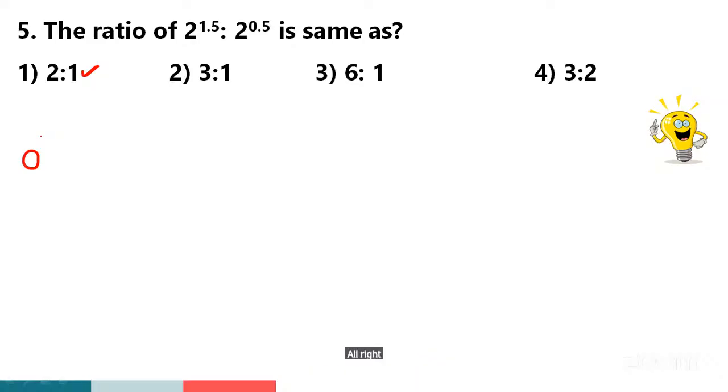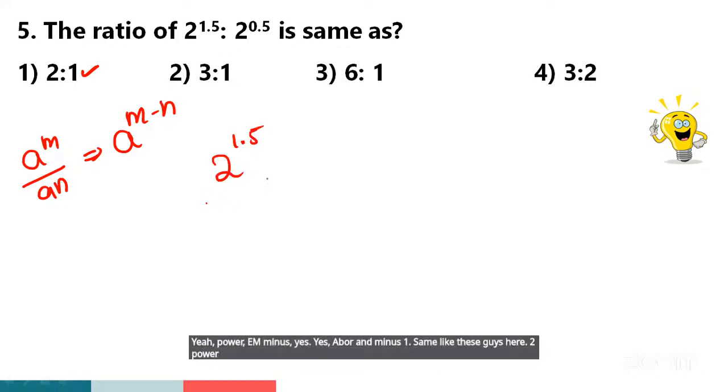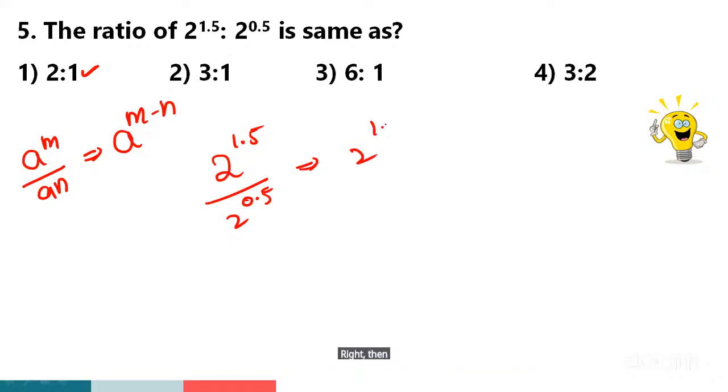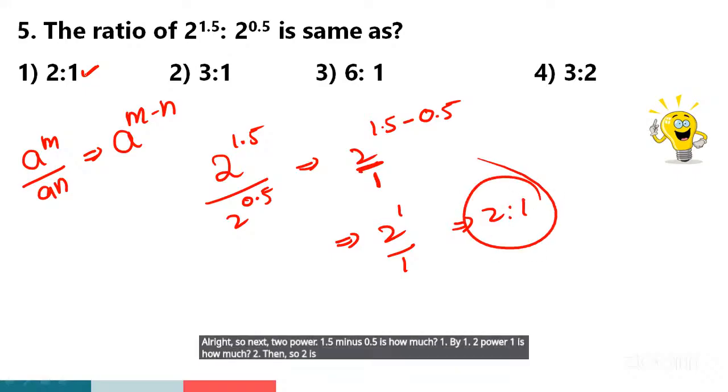Right. So a power m by a power n. What is the formula? A power m minus n. Same like this, guys, here. 2 power 1.5 by 2 power 0.5. Then 2 power 1.5 minus 0.5. So next, 2 power 1.5 minus 0.5 is how much? 1 by 1. 2 power 1 is how much? 2. So 2 is to 1. Very good, excellent. And option 1 is the right answer.